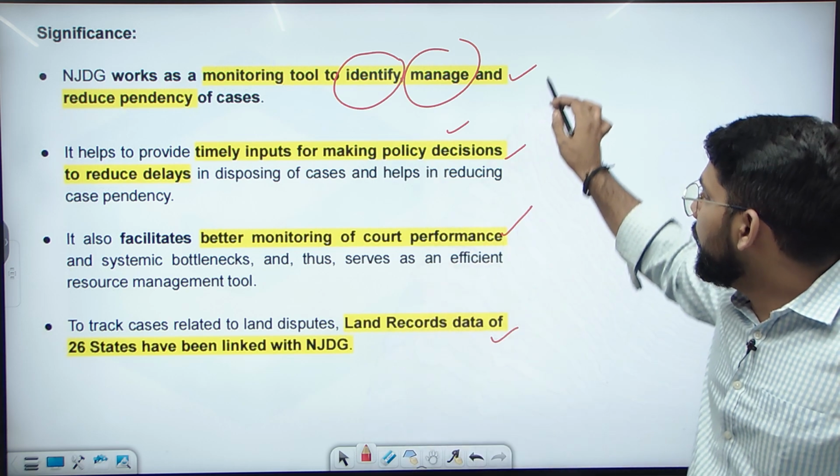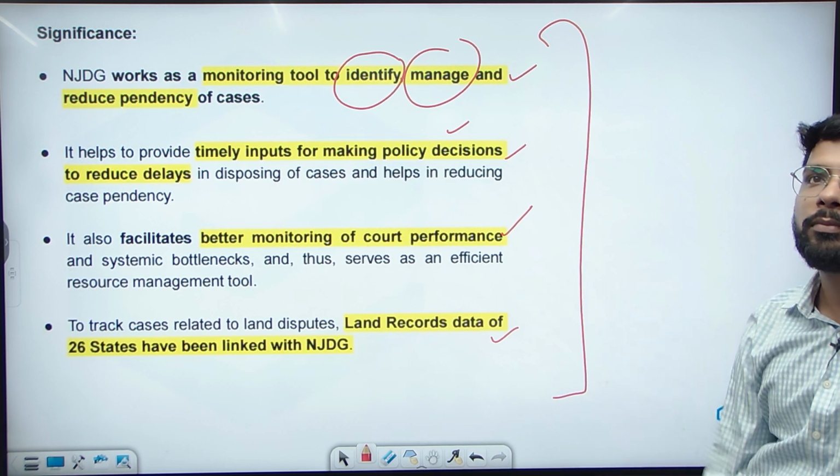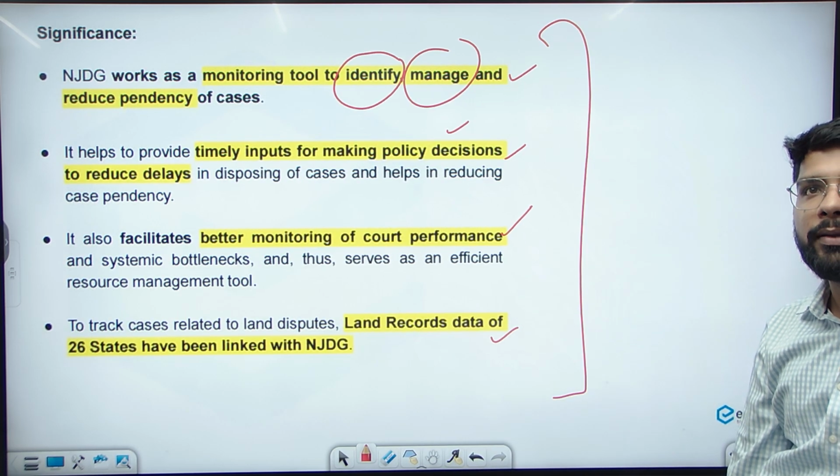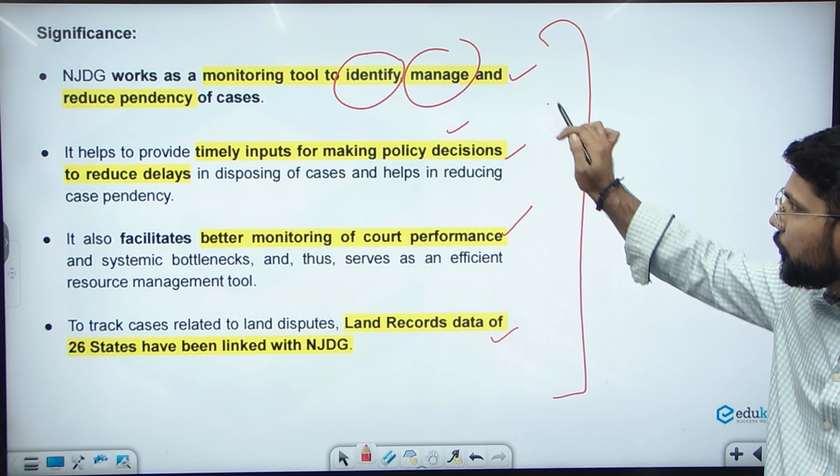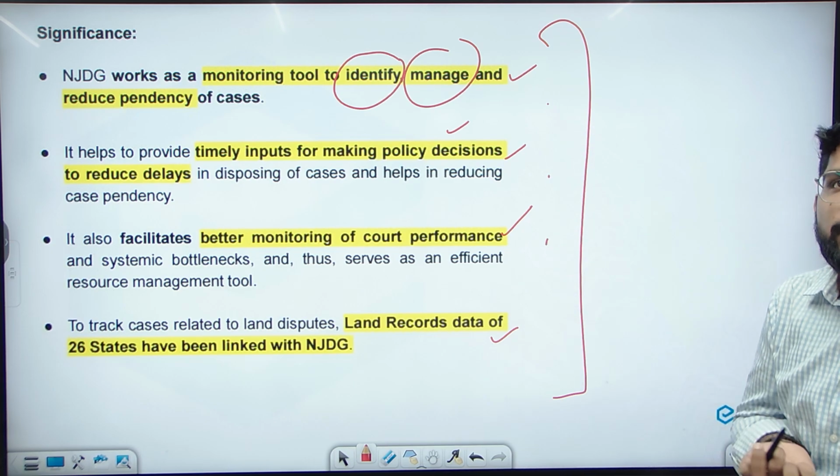So इस केस में you can use this information in the mains as well, in governance. And that information can also be important from the prelims perspective as well.